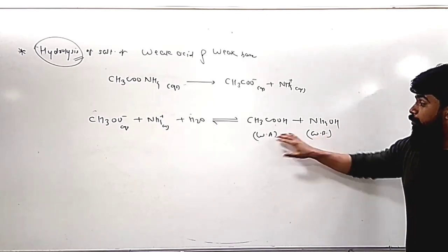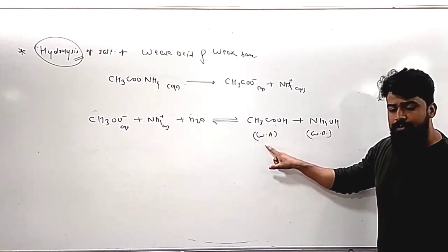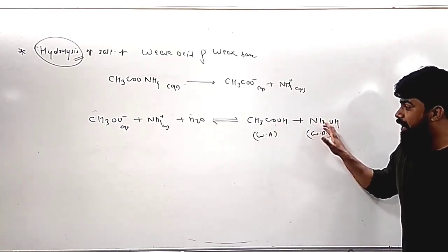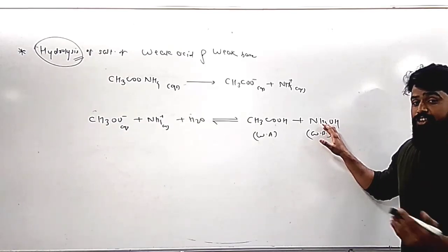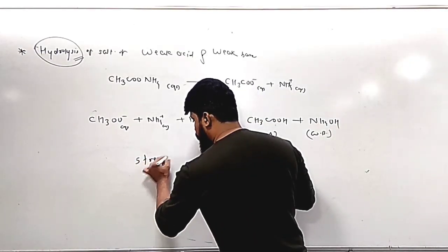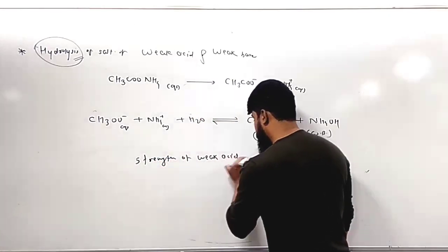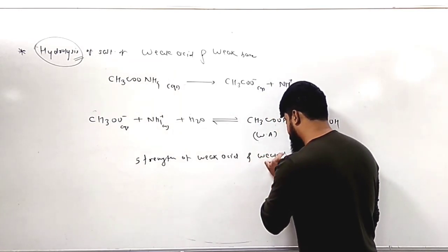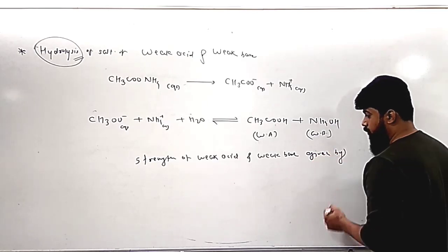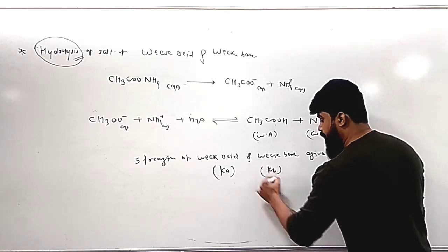It depends on which is weaker and which is comparatively stronger. Acetic acid is a weak acid and ammonium hydroxide is a weak base, but which of them is weaker will decide the nature of the solution. The strength of the weak acid and weak base is given by Ka and Kb.